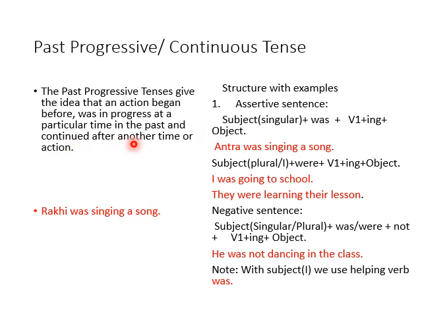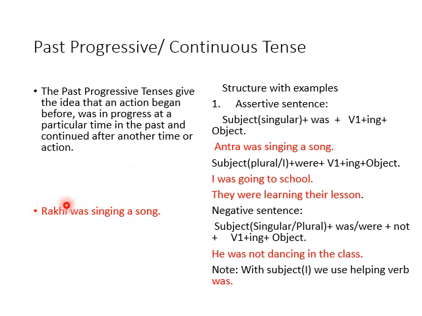Okay, so what we saw in the definition of present continuous, here the only difference is that the activity was going on in present time, but in past progressive, because it is past, it will happen in the past. That's why the past progressive tense gives the idea that an action began before, was in progress at a particular time in the past, and continued after another time or action. It's clear.